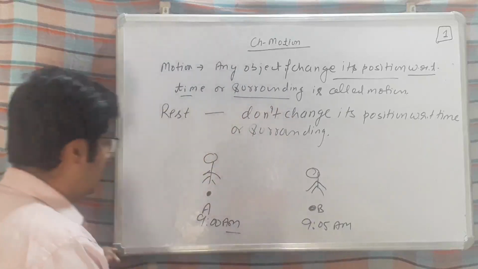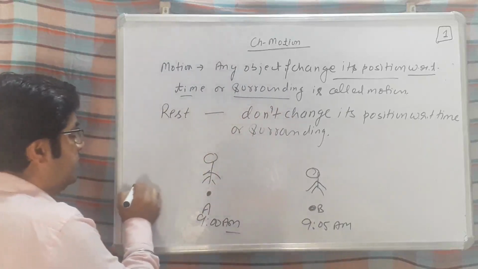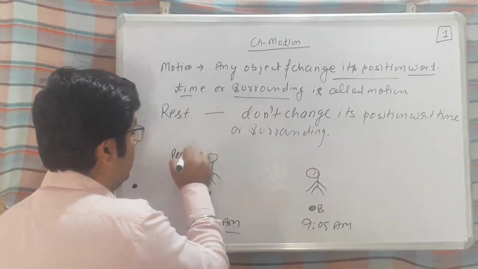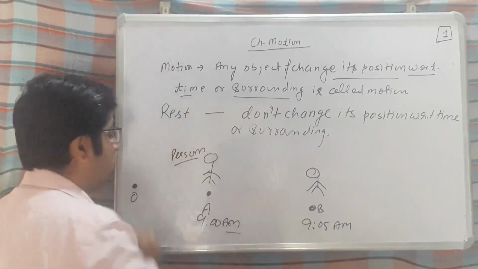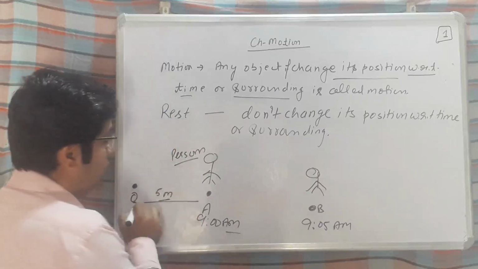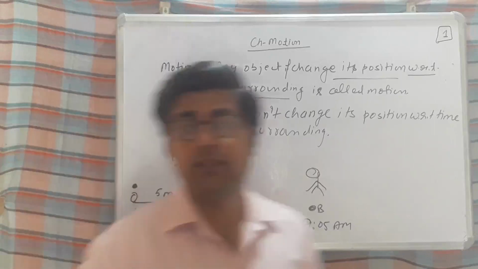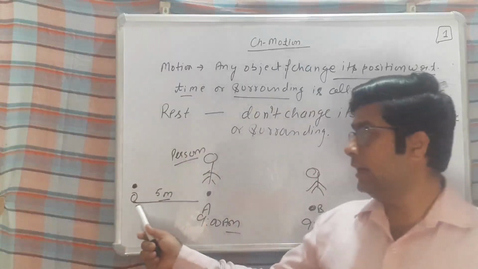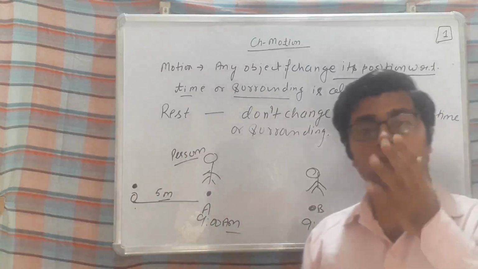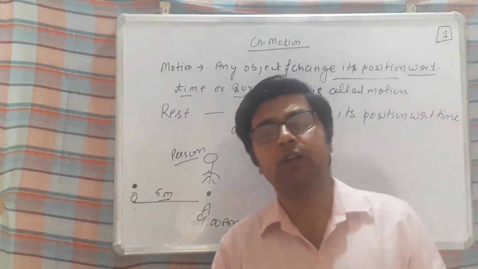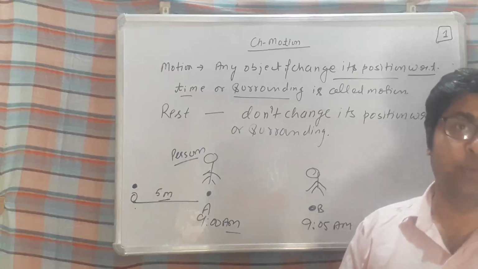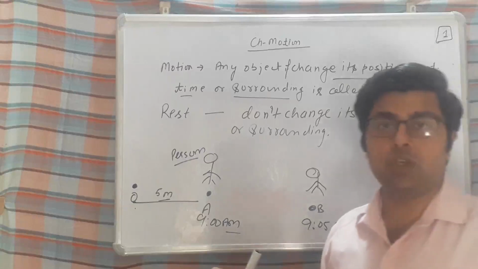For example, initially suppose I am measuring the position of this person from this point O, and I am saying the person is 5 meters away from point O. So what is this O? This O is a reference point, a new word for you. Reference point, or you can say it's a standard point which is used to measure the position of a body.